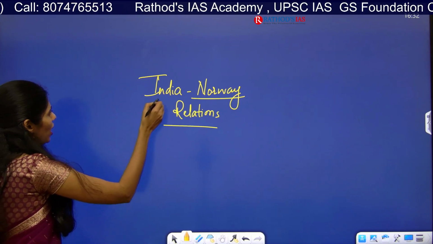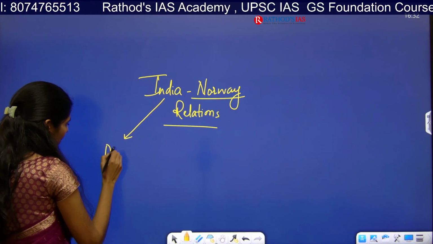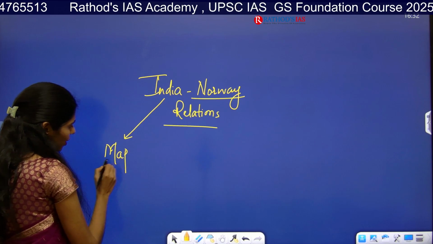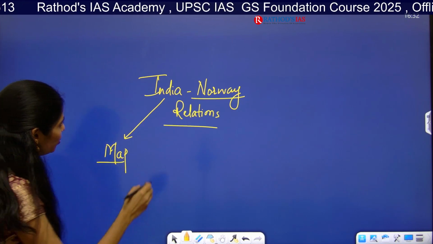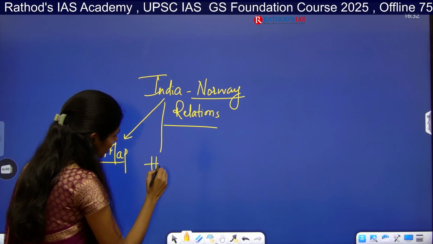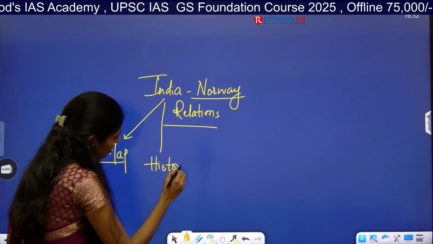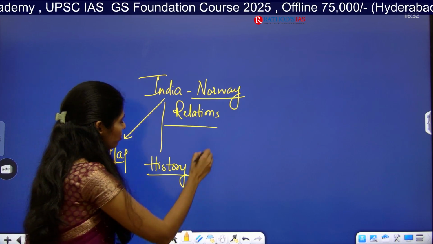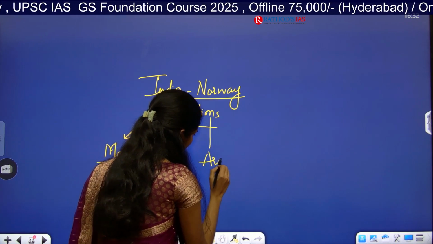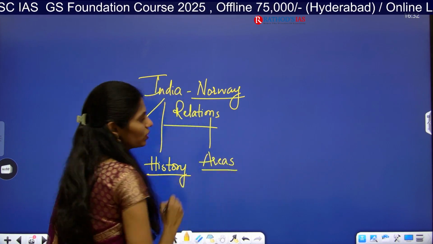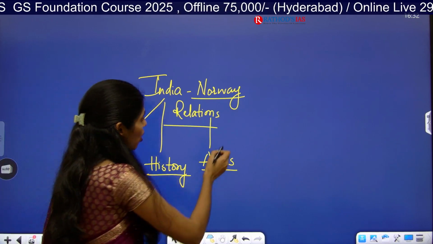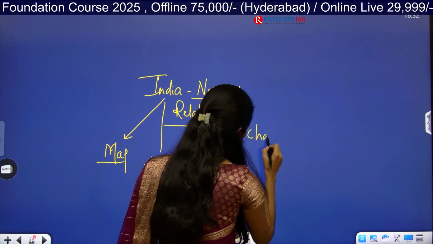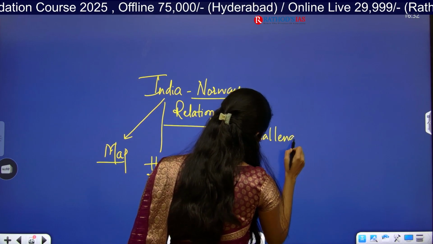First of all you have to see the map of Norway, and even the history of when our country started its relationship with Norway, in which areas we have cooperation with Norway, and what are the challenges between these two countries.